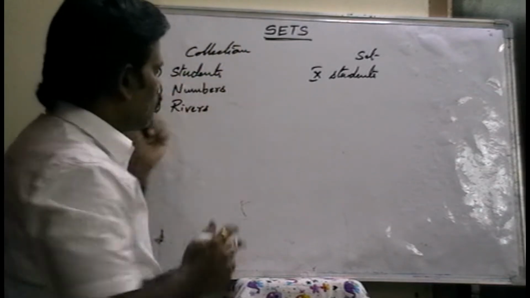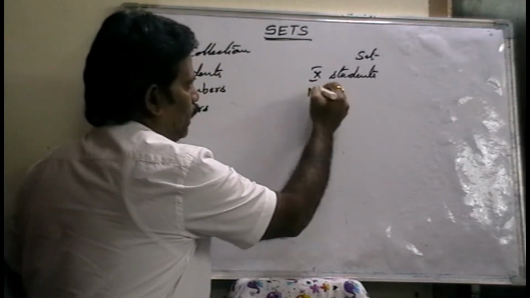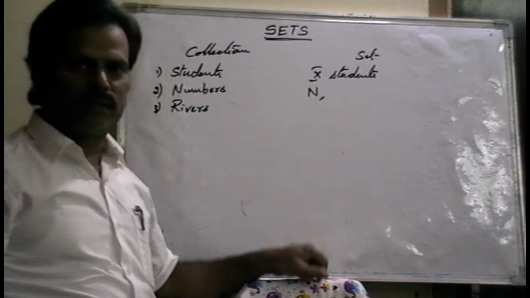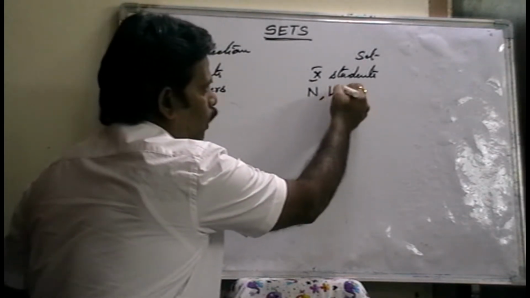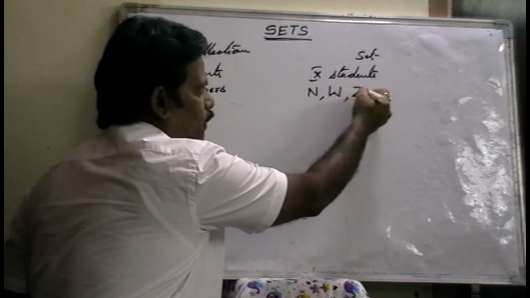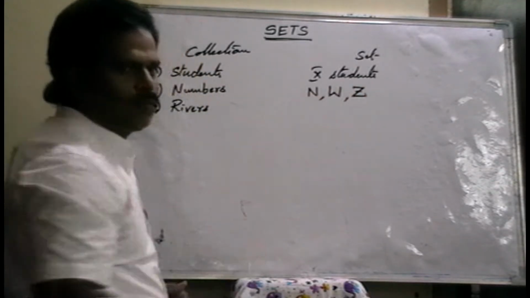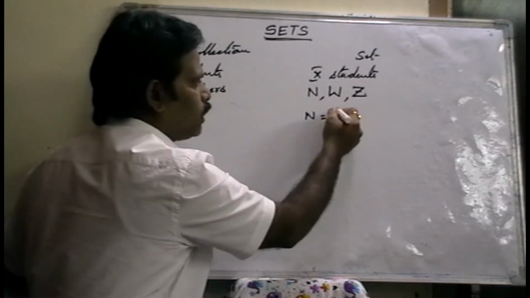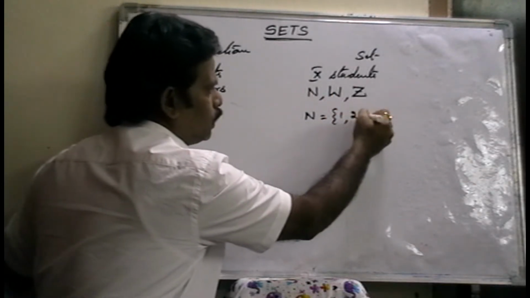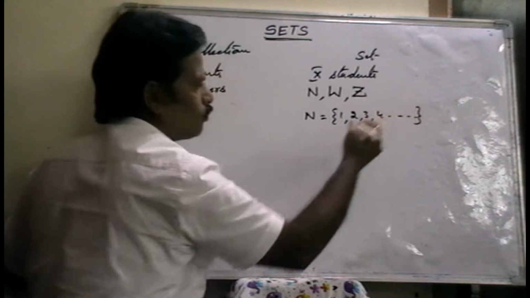From this collection, we can separate and say that N means the set of natural numbers, or the set of whole numbers or integers. So these are sets. Why? Because natural numbers start from 1, 2, 3, 4 and so on.